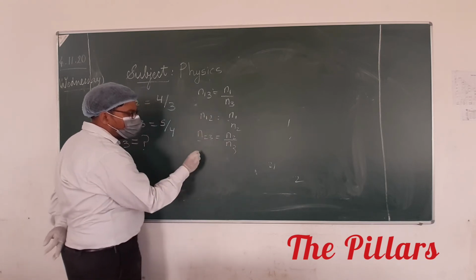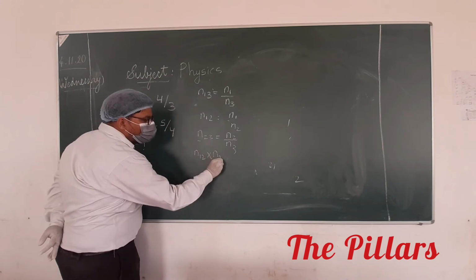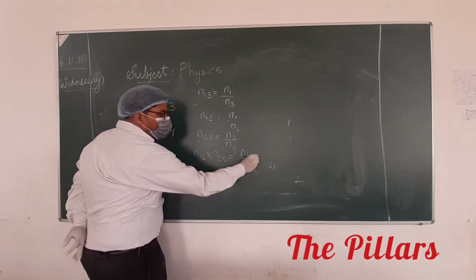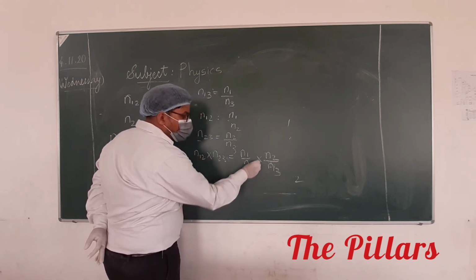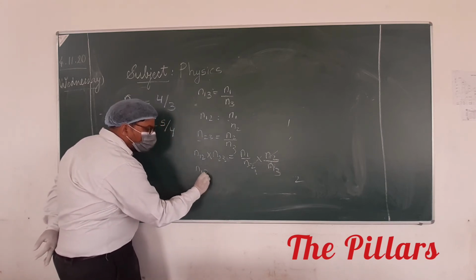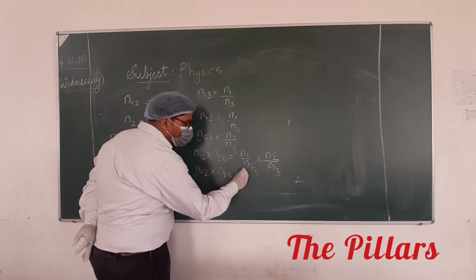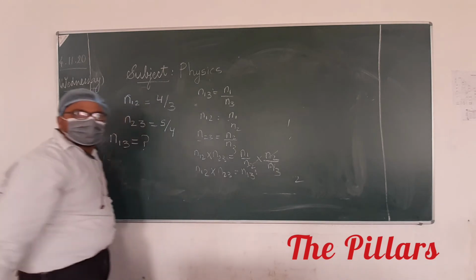If you multiply both, you will get N12 multiplied by N23 equal to N1 upon N2 multiplied by N2 upon N3. N2 will be cancelled out, and that will be equal to N1 upon N3. That is N13. Yes or no?